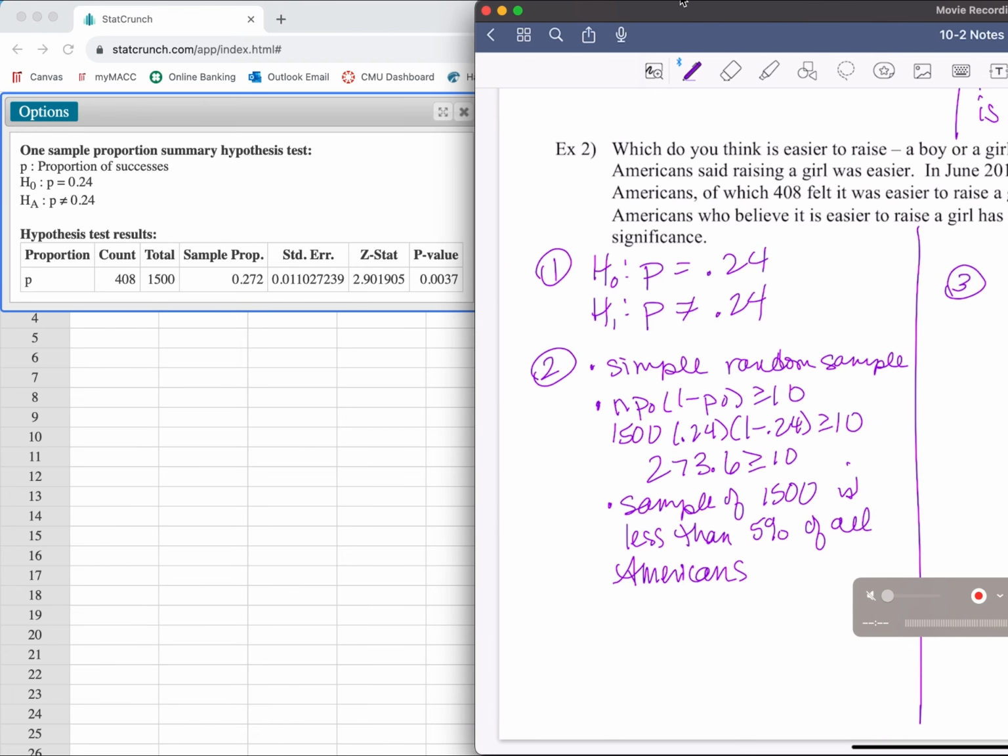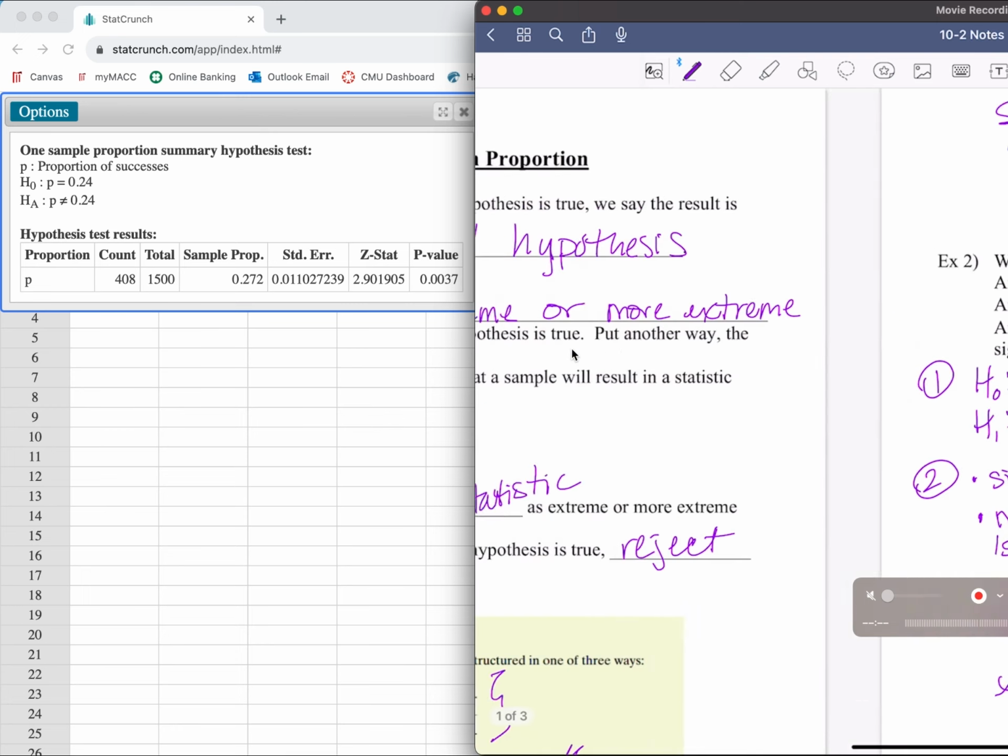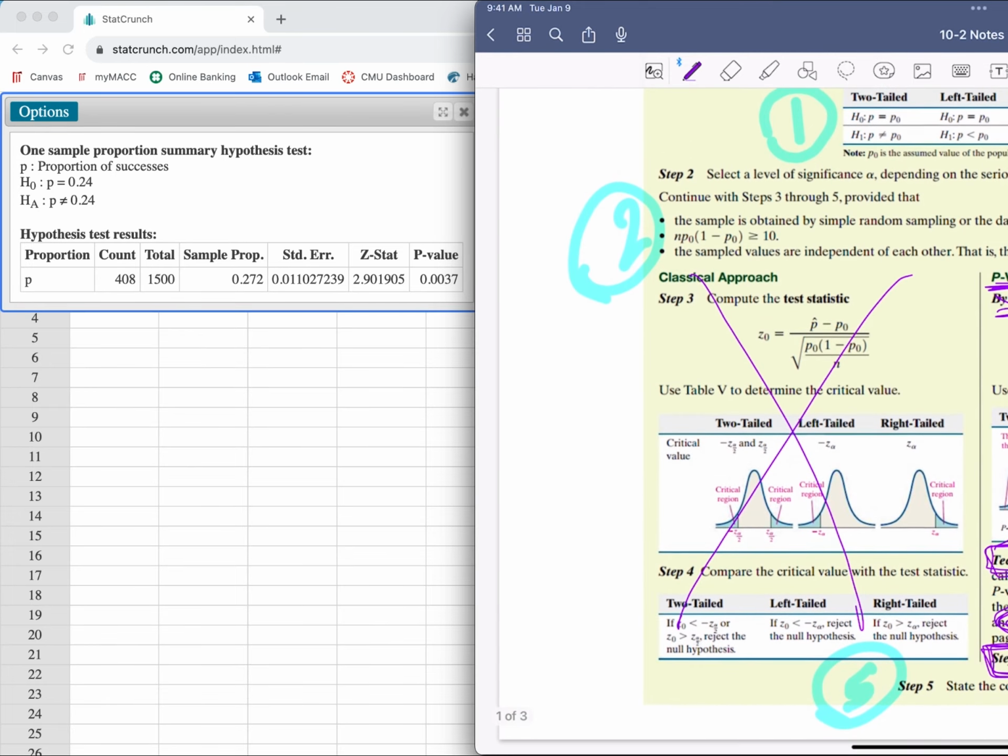So we have a p-value. Side note, if we were to do the classic one, when we find the classic, you would have to double that. You would have to multiply it by 2 because the two-tail tests are the 2 along the outsides. Let me scoot this over here so you can see what's going on.